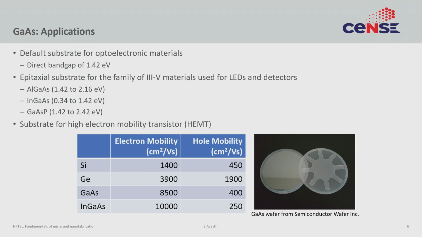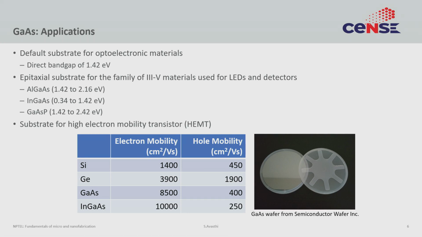Next, let us look at gallium arsenide. This is the most popular 3,5 material. Great advantage of gallium arsenide in general in 3,5 materials is that they tend to be a direct band gap material. What that means is, optically speaking, they are much more efficient in emitting light than silicon. So, gallium arsenide is often used in LED type of applications. So, any LED that you have seen which is green or red in color or somewhere in between is probably a 3-5 material based. Gallium arsenide also can tune.